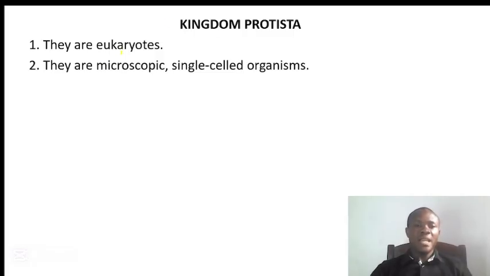Number one, they are eukaryotic, and karyotic means nucleus. That means they have a true nucleus, a nucleus that is surrounded by a membrane. Number two, they are microscopic. That means you cannot see them with your naked eyes. And they are single cell organisms, that means they are unicellular. Unicellular organisms are organisms that are made up of only one cell.